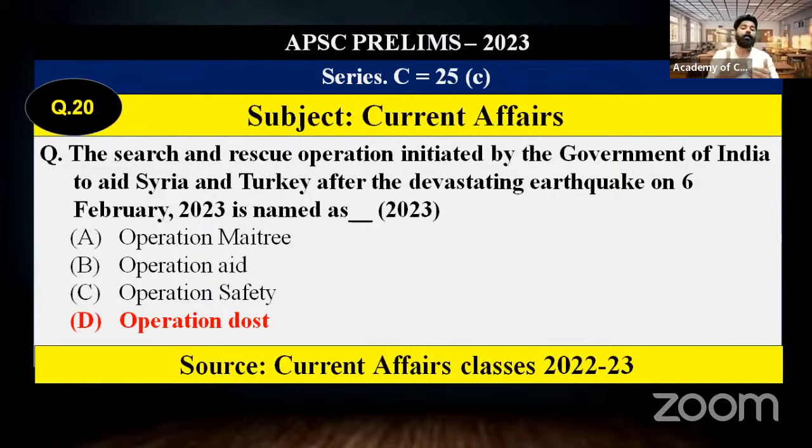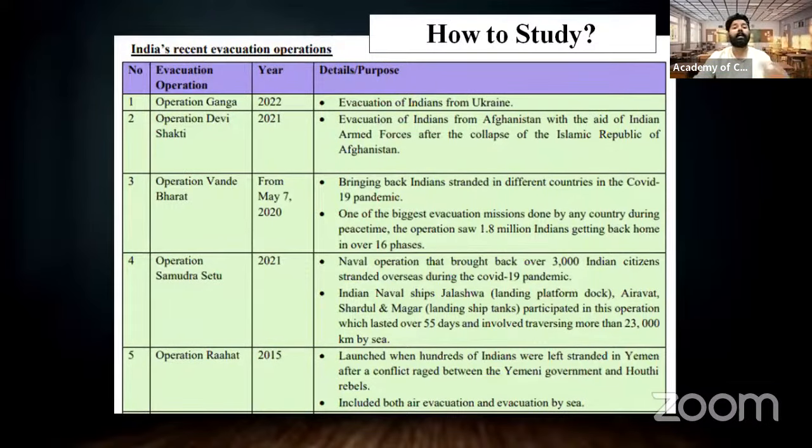This particular point we have already mentioned in the APSC and UPSC sessions regarding this initiative. Along with that, we also gave a broader perspective of how to study these operations which are discussed in the news in multiple contexts, even Operation Ganga during the Ukraine-Russia war, where we rescued the Indian medical students in Ukraine. Like this, many of these operations we have covered in the session.